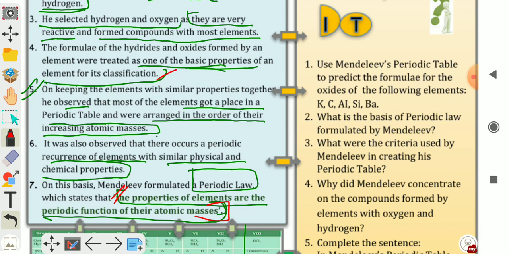On keeping the elements with similar properties together, he observed that the elements placed in the periodic table were arranged in the order of their increasing atomic mass. So, it was observed that there occurs a periodic recurrence of elements with similar physical and chemical properties. On this basis, Mendeleev formulated the periodic law.